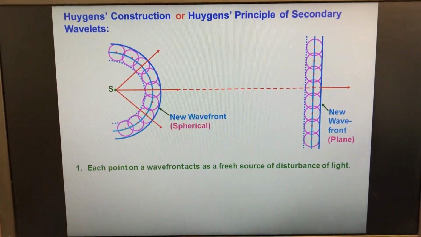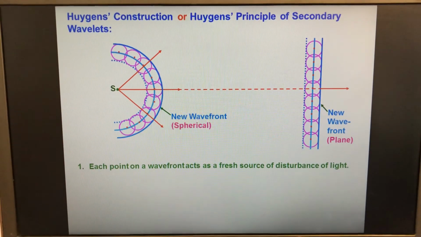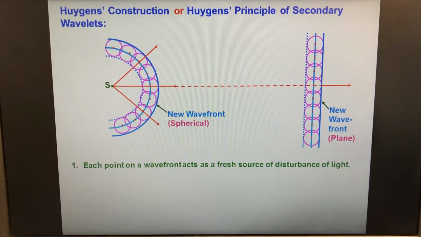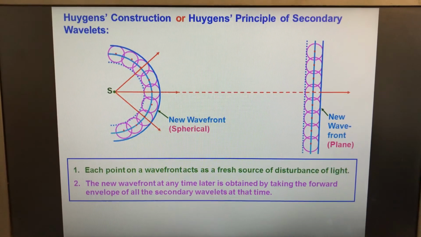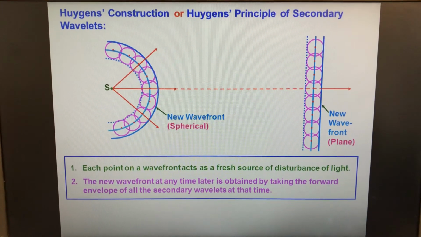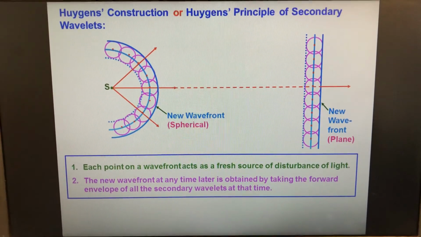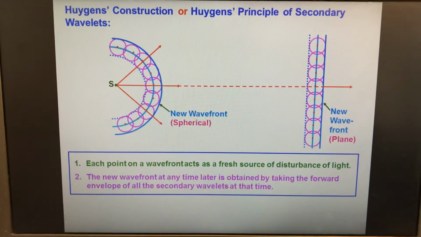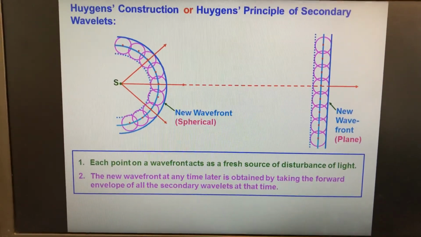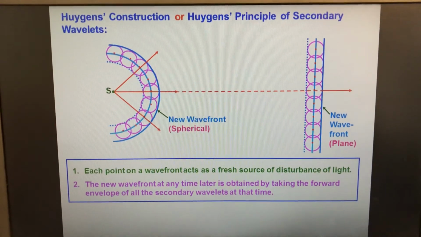Now let us again revise. Each point on a wavefront acts as a fresh source of disturbance of light. The new wavefront at any time is obtained by taking the forward envelope, or the surface tangent, of all the secondary wavelets at that time. So this is another form of the two principles proposed by the Dutch physicist Huygens.